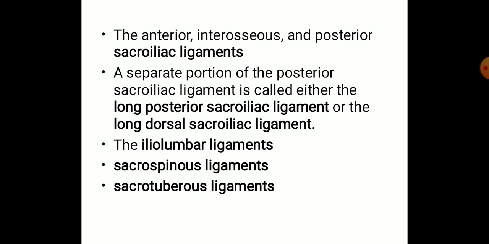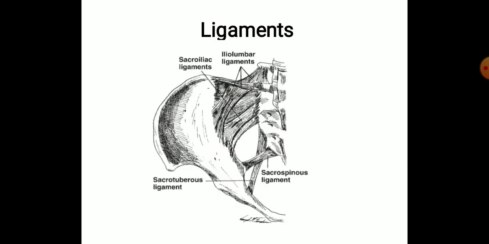So the sacroiliac ligaments as a whole extend from the iliac crest to attach to the tubercles of the first four sacral vertebrae. So this is the iliac crest. All these sacroiliac ligaments originate from the iliac crest, and they go to attach to the first four sacral vertebrae. So these sacroiliac ligaments originate from here, and pass to get attachment with the tubercles of four sacral